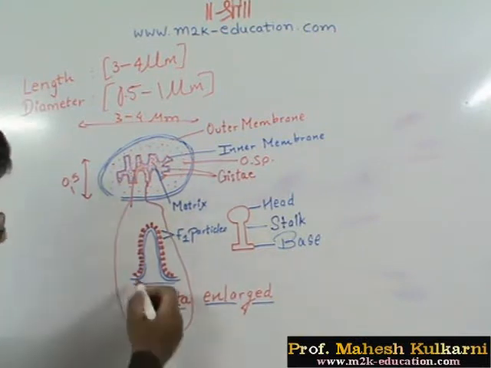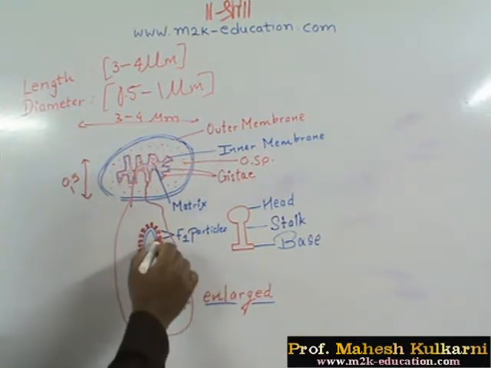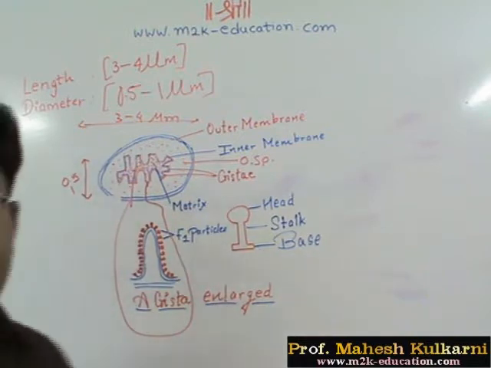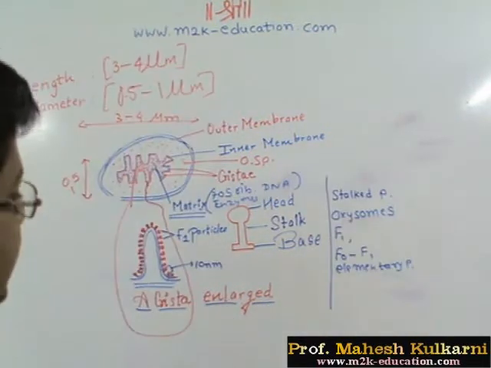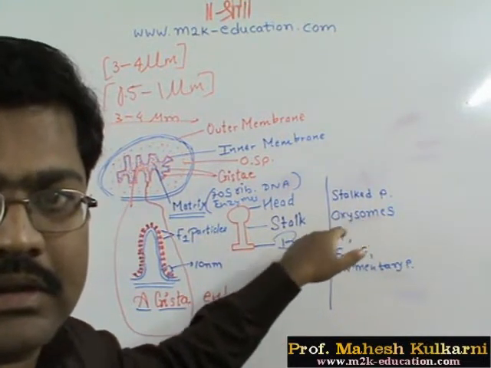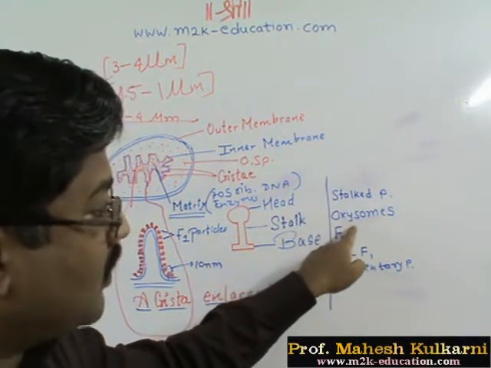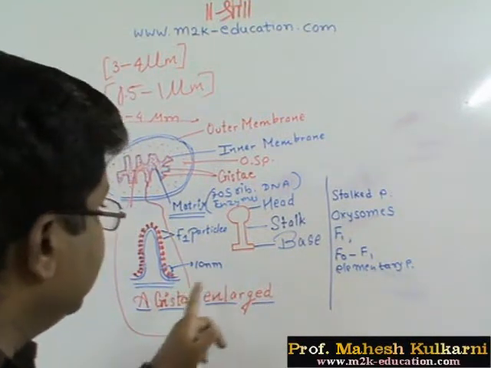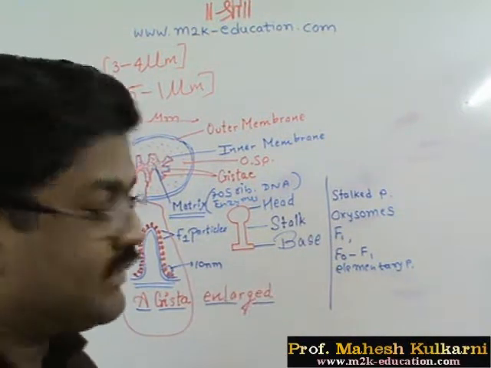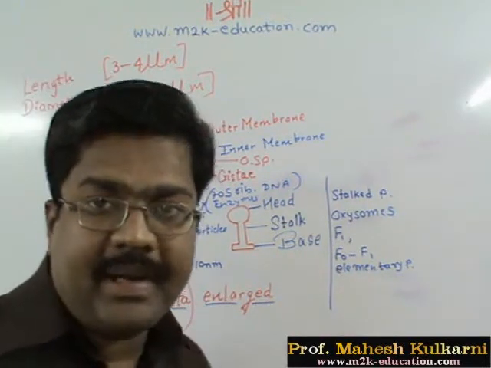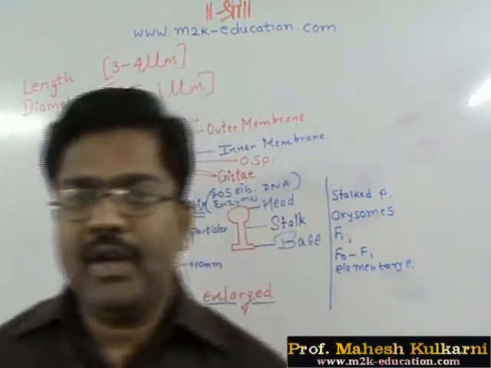Now this has the fold, and on the fold you will find certain bodies present. They are called F1 particles. They have different names. Let us discuss these particles. They are called stalked particles. They also have the name oxysomes, so keep in mind oxysomes. Then F1 particle, as we have named it here. Sometimes it is referred to as F0 F1 particle and elementary particle. So a variety of names are there, and you have to keep them in mind.